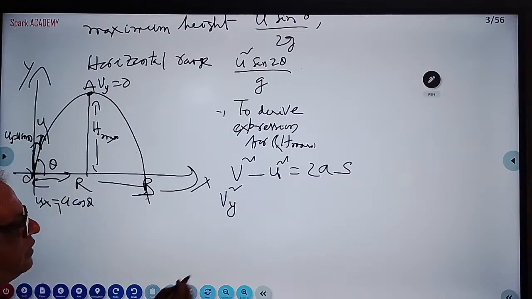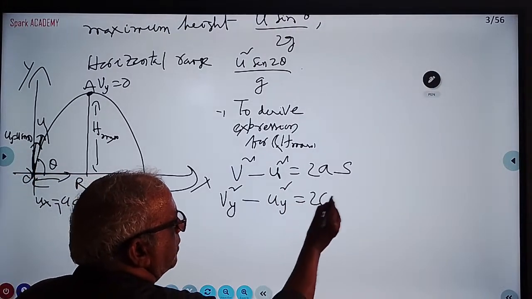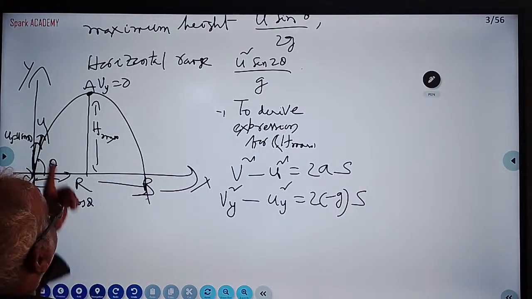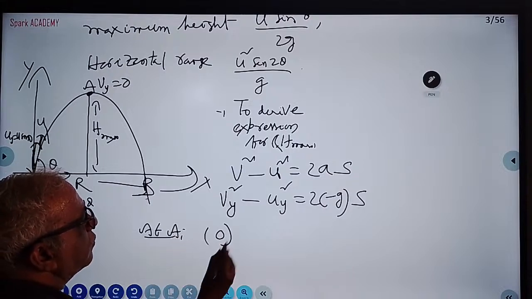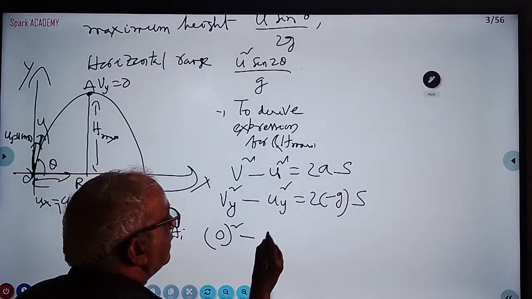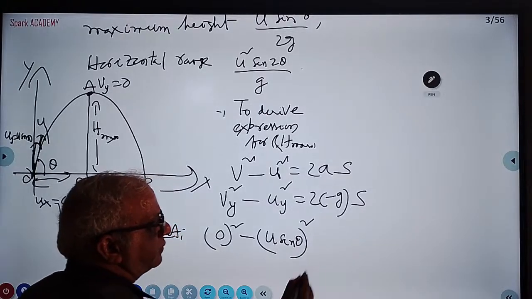Initially it is u sin theta. Vy square minus uy square is equal to minus 2gs. But at A what will happen? The vertical component will become 0. Uy is nothing but u sin theta whole square.